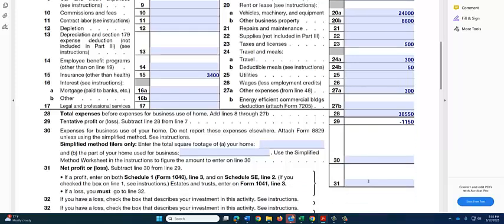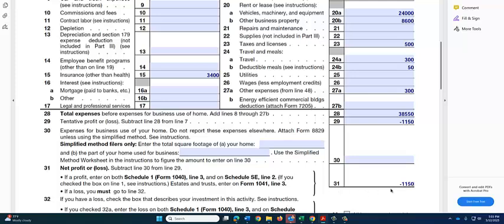So we're going to bring down the net profit or loss here on line 31. Usually, self-employed individuals also have to pay self-employment tax, and we'll get to that a little bit later. And the self-employment tax is assessed on this net income or net profit figure.